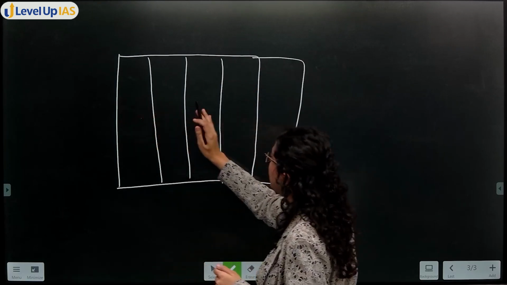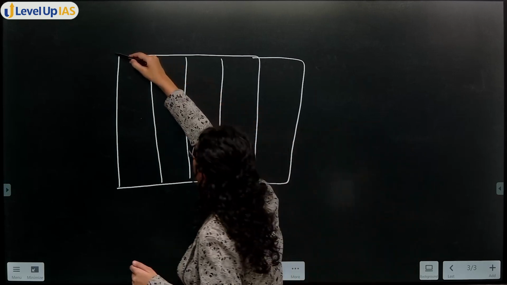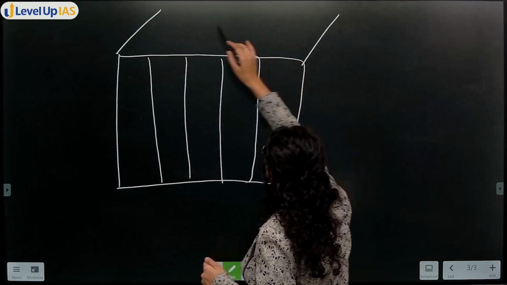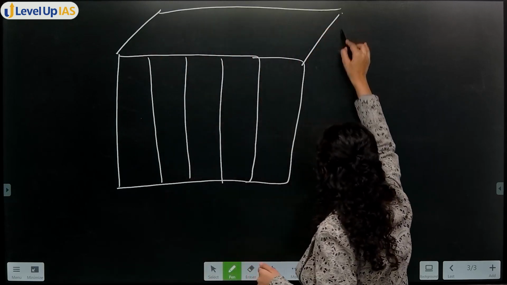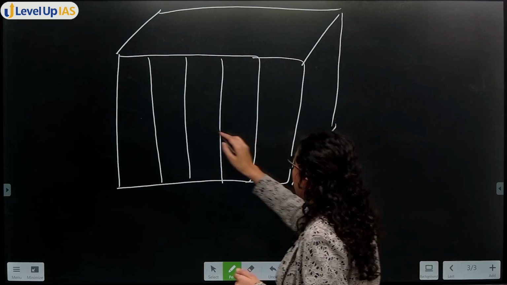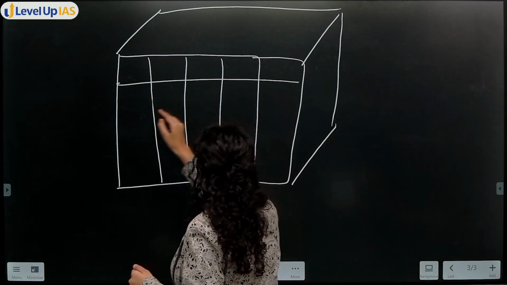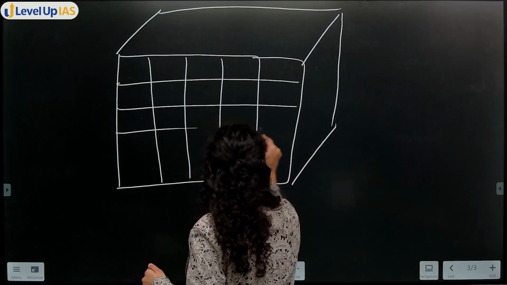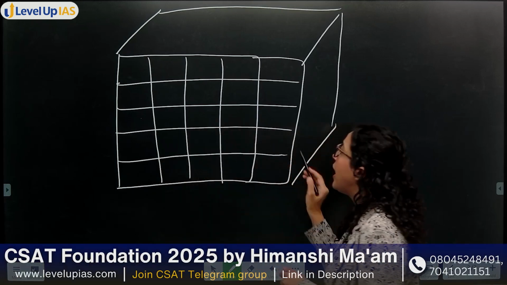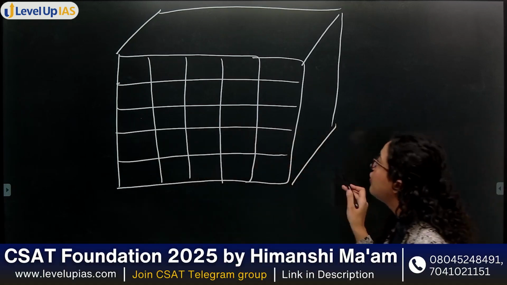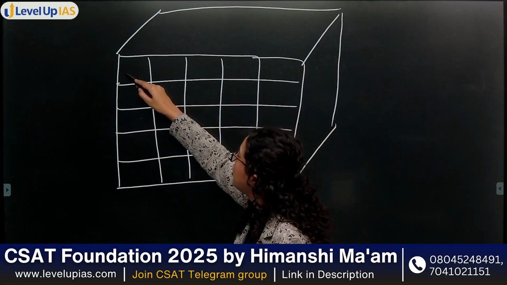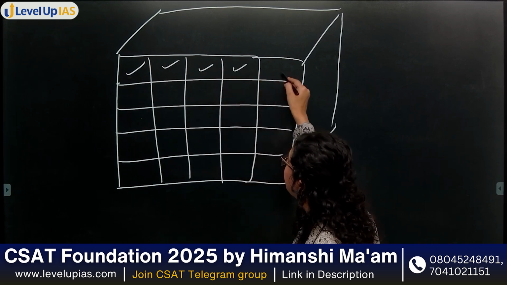ठीक है, 1 2 3 4 5. Similarly going back like this. ठीक है, you had a cube like this. Now you will subtract. You know how many cubes are there? 1 2 3 4 5.